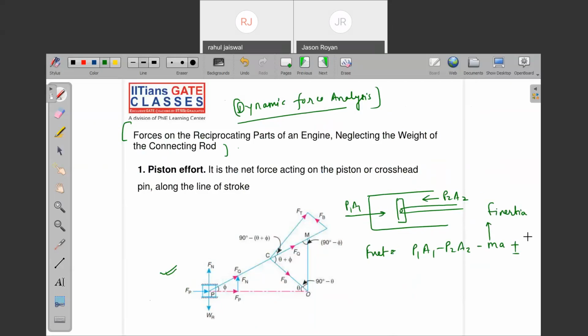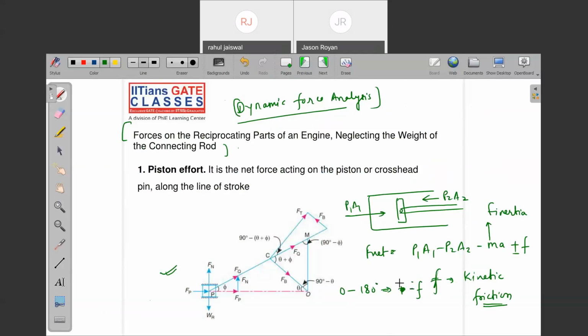Plus minus kinetic friction. No doubt. You know that static friction won't be there when the body is under motion, right? When the crank is moving from 0 to 180 degrees, we need to take minus f, that is negative kinetic friction.